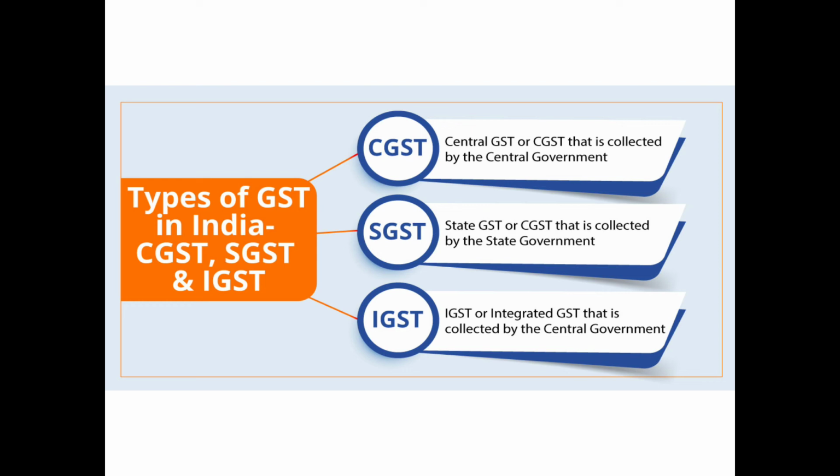And the tax of the state is SGST. The full form of SGST is State Goods and Services Tax. As the name suggests, the SGST is collected by the state government. And IGST is Integrated Goods and Services Tax. As the name suggests, it is collected by the central government when there are interstate supplies or interstate sales. The IGST will take place.